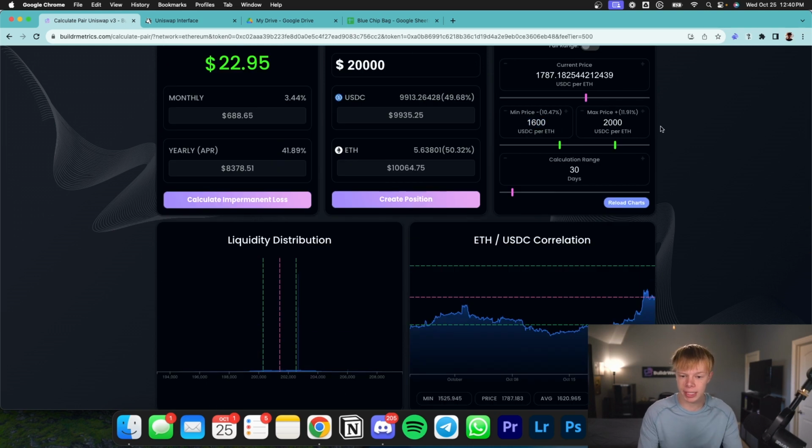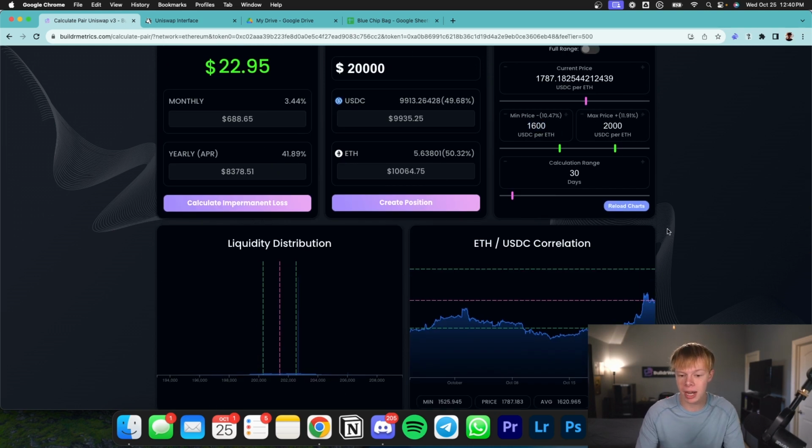And that's with the range of $1,600 to $2,000. Once again, I wanted to allow for some downside exposure. As you can see, if we were to go back over to the $1,500 price point, that's not going to be too good for me. I would go out of range. But chances are, if Ethereum does start to retrace down to something like 1680, I am going to be rearranging my pool to allow for more downside exposure.